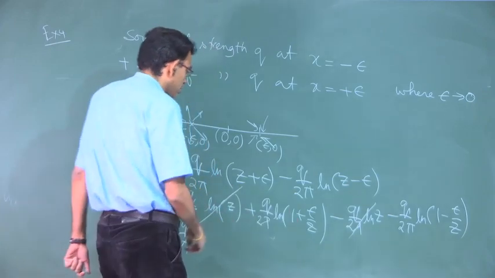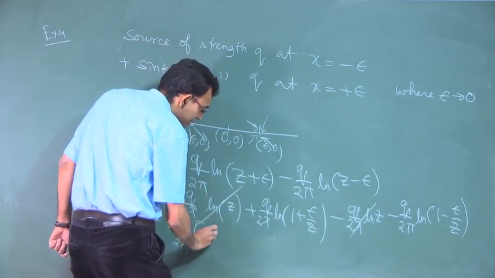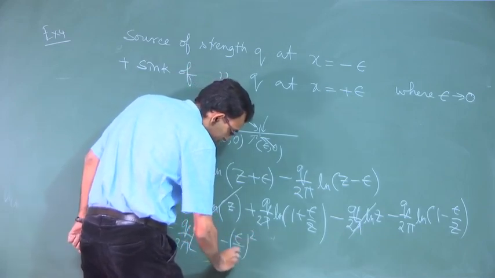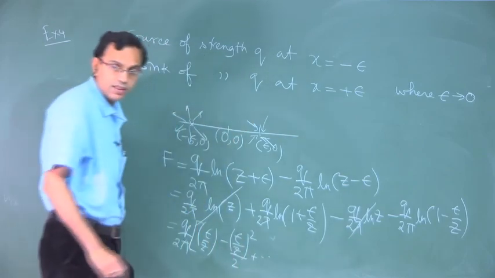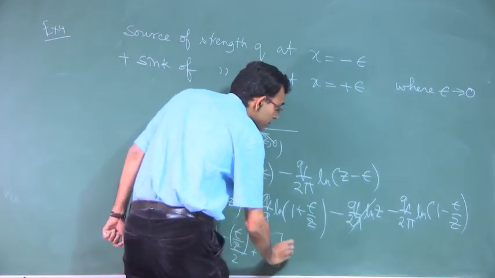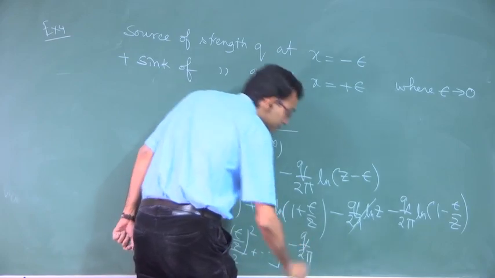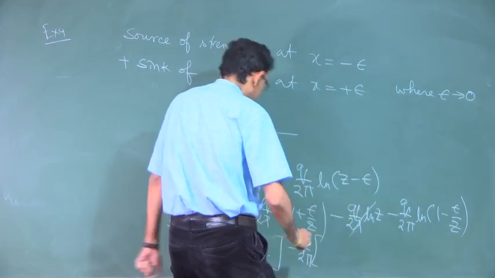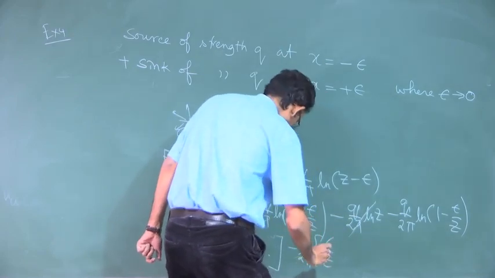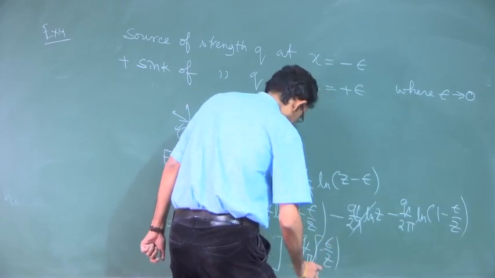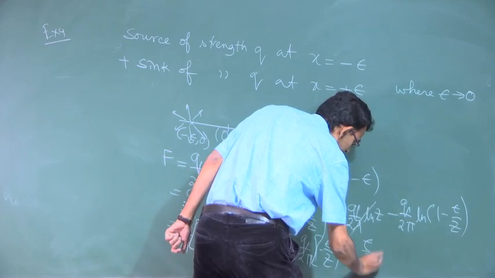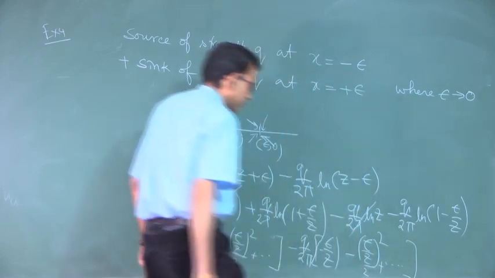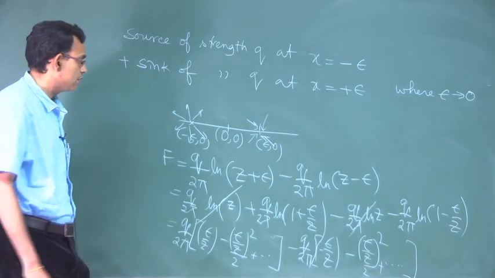So, ln of 1 plus x is x minus x square by 2 plus x cube by 3, in this way it goes, minus q by 2 pi, just replace epsilon by z by minus epsilon by z, but the square term is the same regardless of sign.